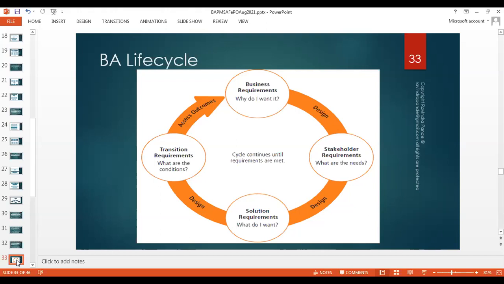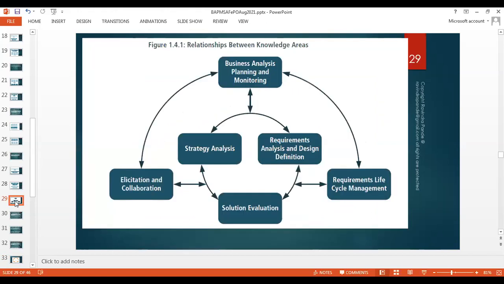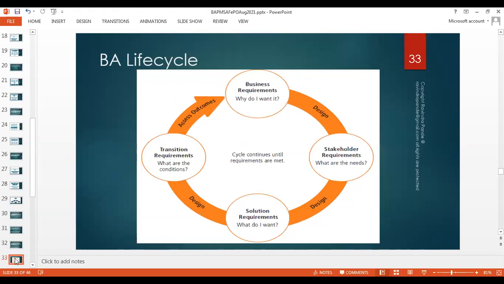Now we are going to learn the tool. So we should learn the process first in totality, how the life cycle works. This is just an expansion of the relationship between knowledge areas, but in simpler English. So I want you to try to explain how this BA life cycle works, or how this BA life cycle gets completed. Can anybody try?